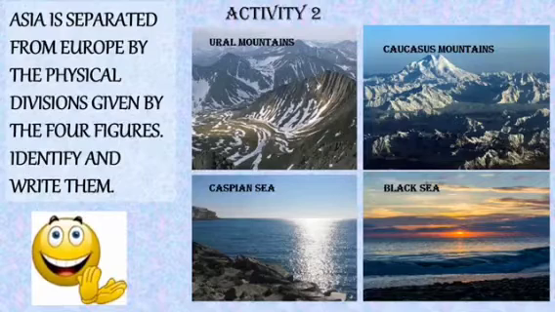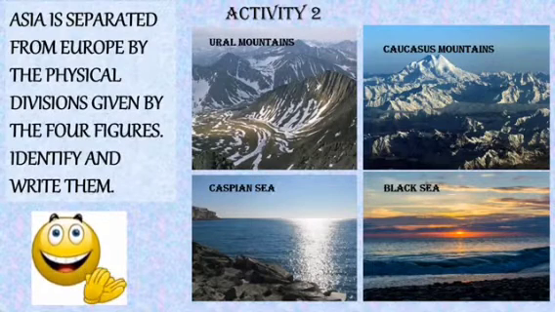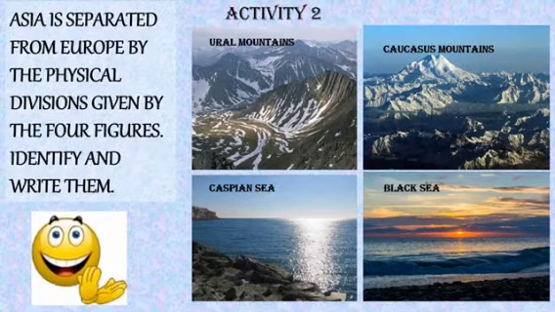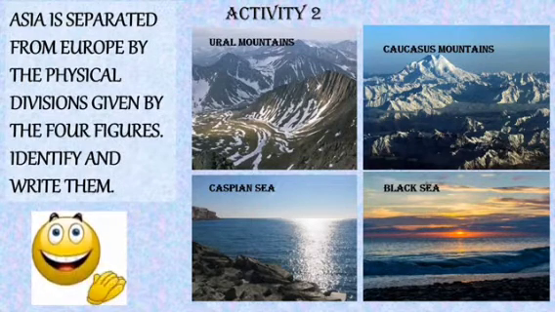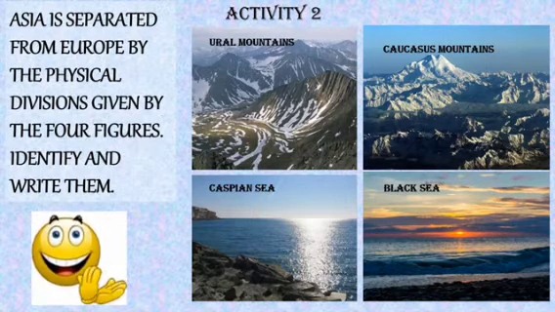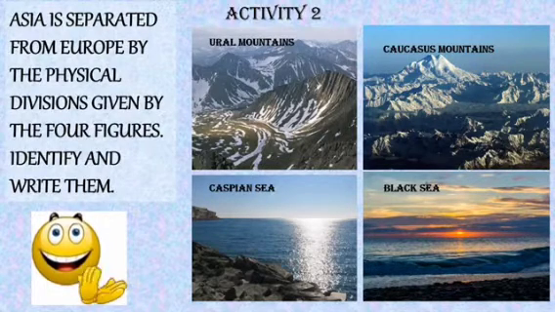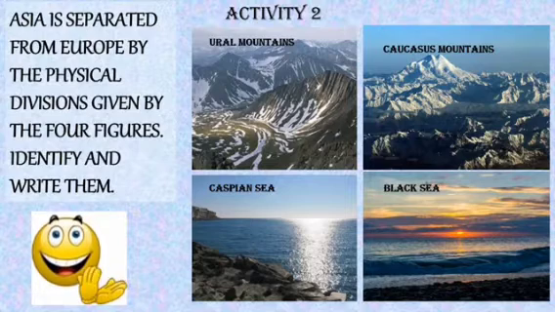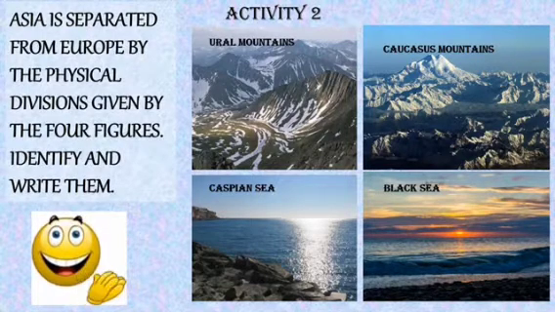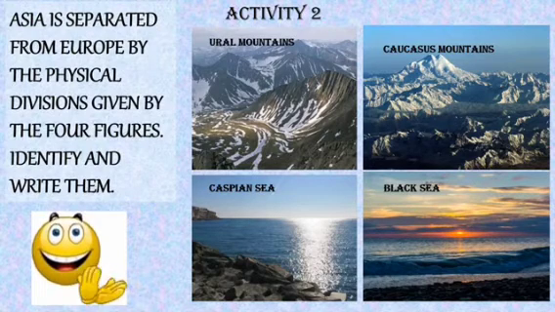The next activity was for you to again observe from the pictures. Asia is separated from Europe by the physical divisions given in the four figures. You had to identify and write them. I'm sure you have all written. Very good, children. Anyway, just look at the answers. Ural Mountains, Caucasus Mountains, Caspian Sea, and Black Sea.